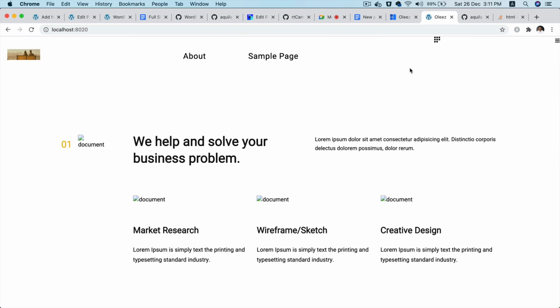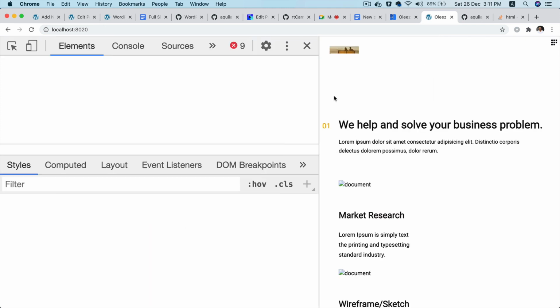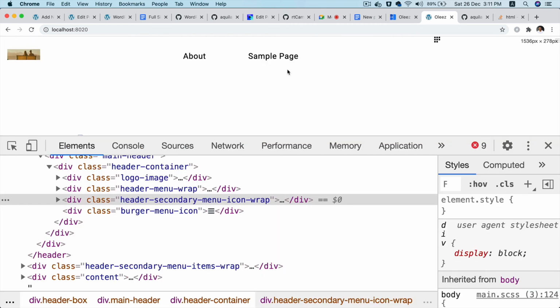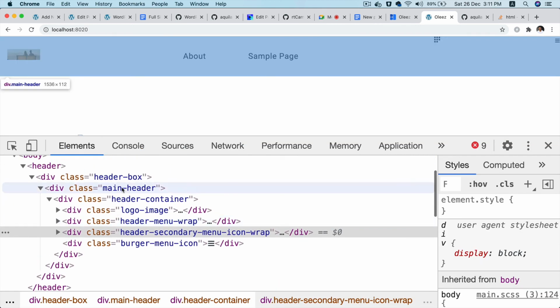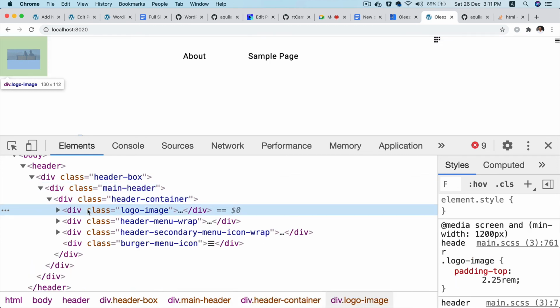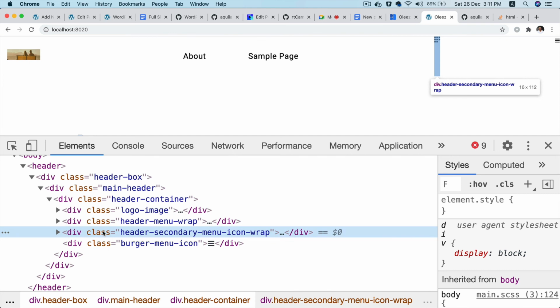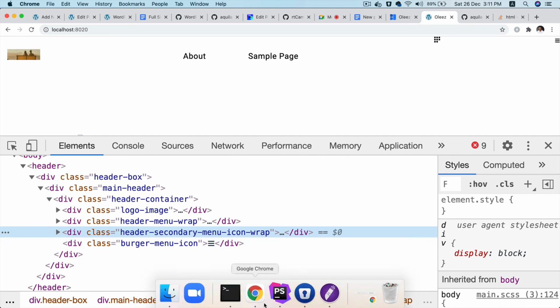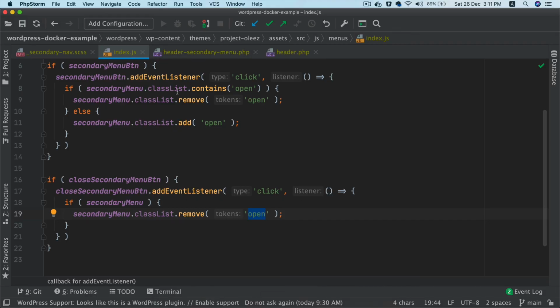Awesome. So I will need a block tomorrow on this. I'm just going to fix this, not looking good to me. Main header container, this. Actually these should go inside the same container so that they are close together.